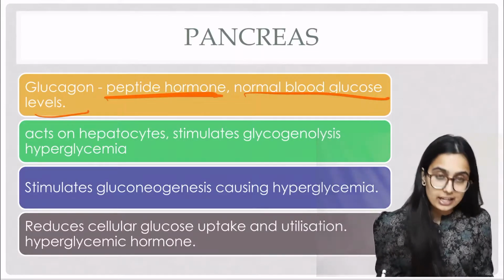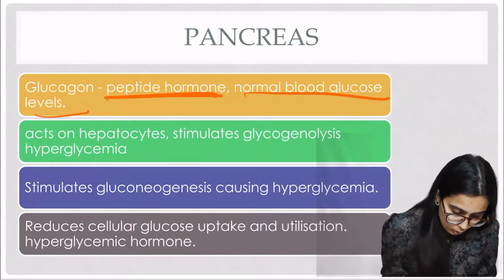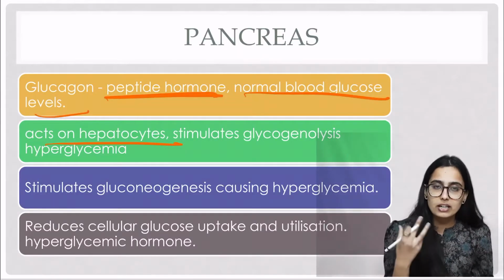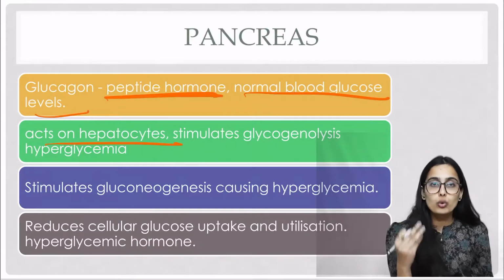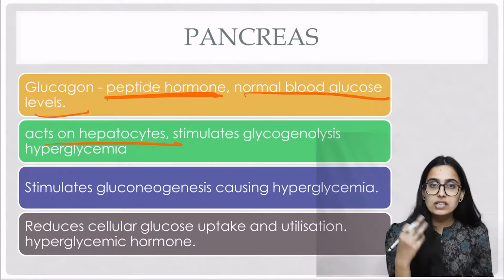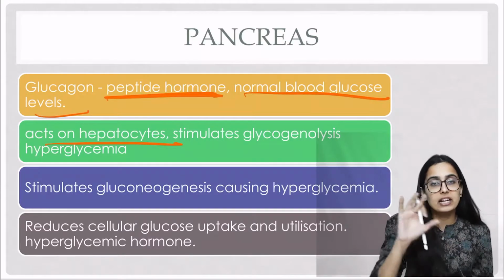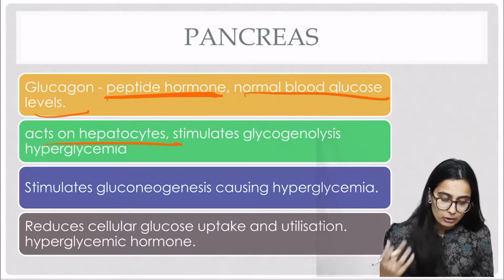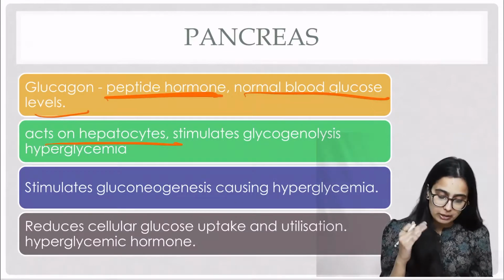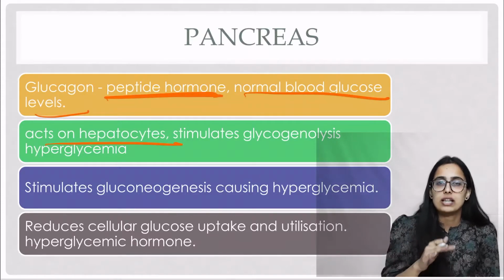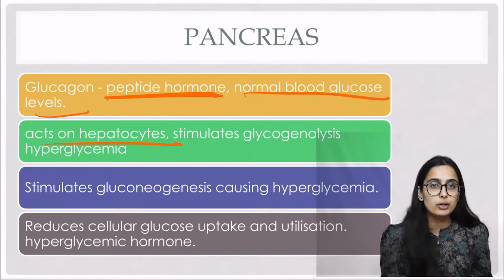The glucagon acts on hepatocytes. Now hepatocytes are liver cells, and liver cells store glucose in the form of glycogen. Glycogen is the storage form of glucose in hepatocytes, that is in liver and in muscles. Here we are majorly talking about hepatocytes, that is glucagon acts on hepatocytes, and glucagon will be increasing the blood glucose level. So how will it be increasing the blood glucose level?